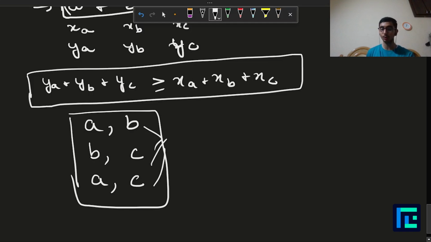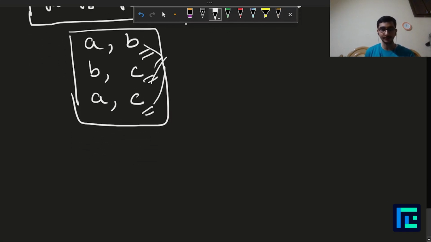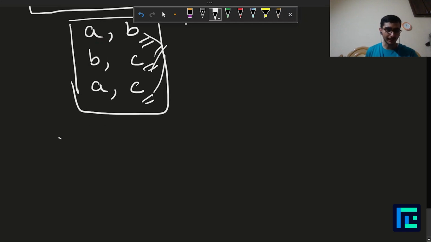That means they can go together on a single day to the restaurant. I'm not saying all of them, but at least one of them should also follow the condition that their sum of y's should be greater than or equal to their sum of x's. So let's see how that works. I have A, B, and C, and for A, B, and C it works.